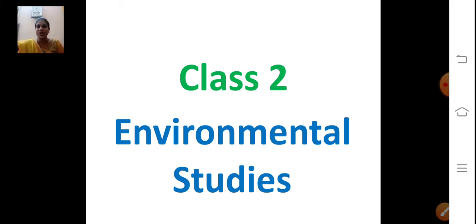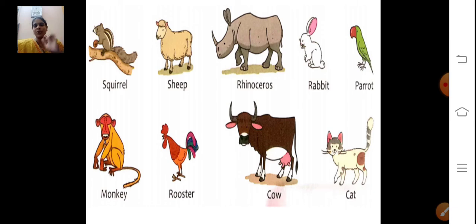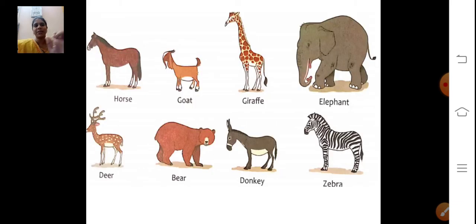So today's session we are going to see a new lesson, number 9. I'm going to show some pictures. Can you just guess the topic? What are we going to discuss today? Just see the pictures and tell me. What are these? These are all animals, right? Yes, we can see so many animals in this picture, right?